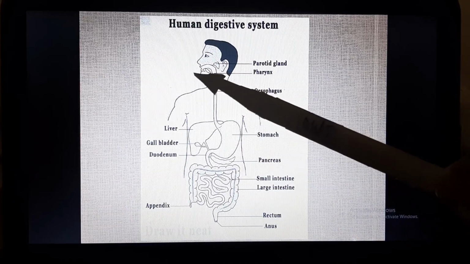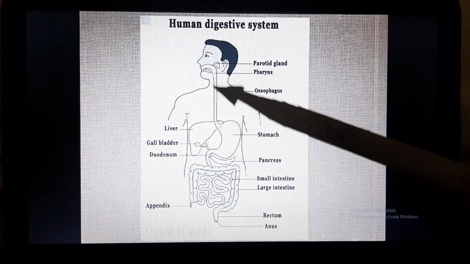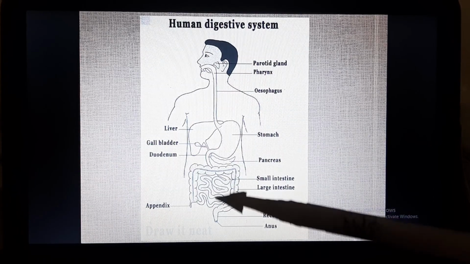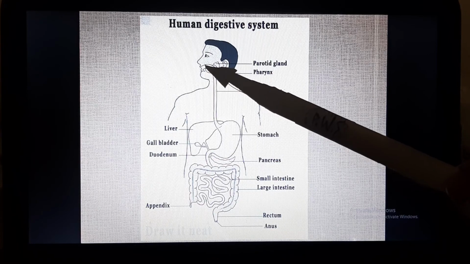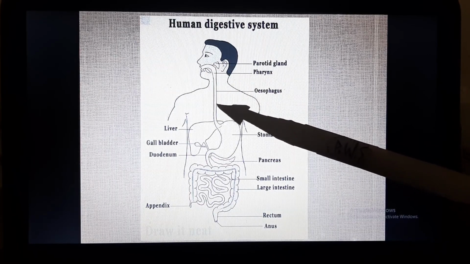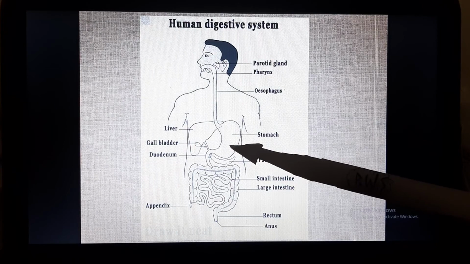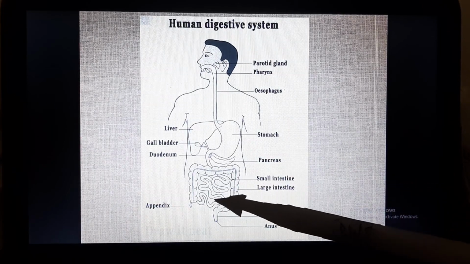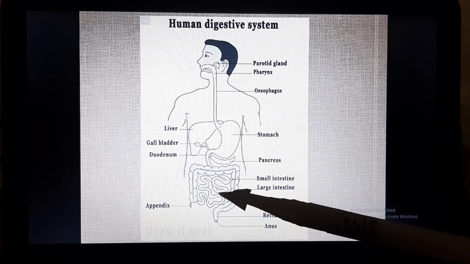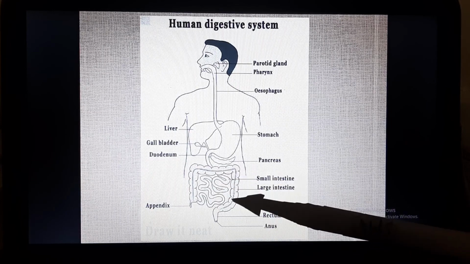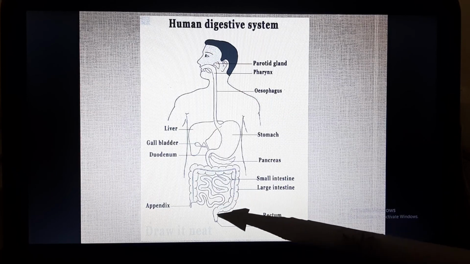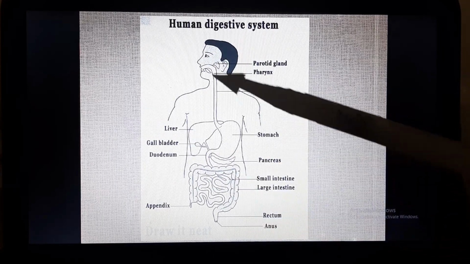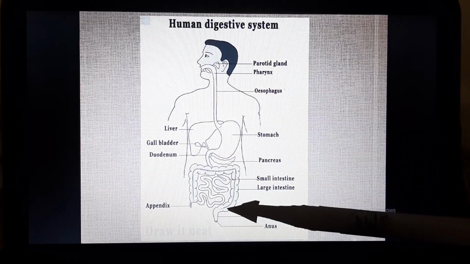The organ system where the food is moving is called the alimentary canal. So the alimentary canal consists of the mouth or buccal cavity, then the esophagus or food pipe, the stomach, which is the widest part of the alimentary canal, the small intestine. Why is this called the small intestine? Because its diameter is narrow. Then the large intestine, leading to the rectum and anus. So this is the human digestive system, and we have just studied the alimentary canal.